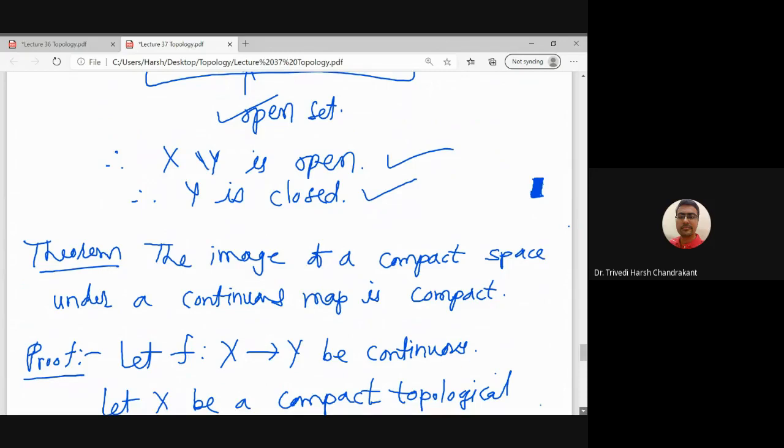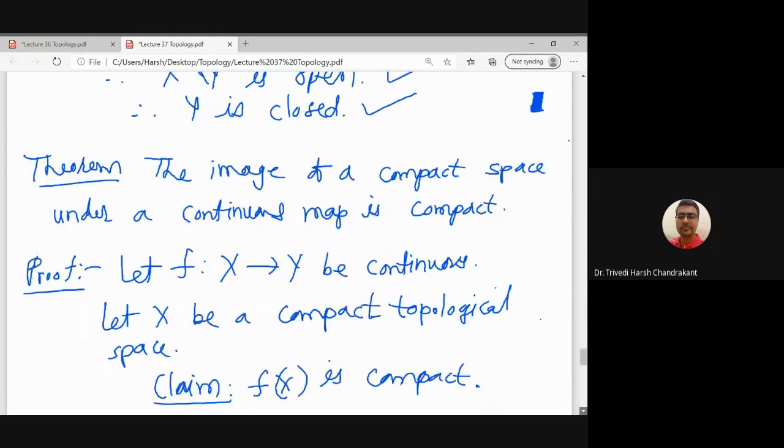Mathematically, what this statement means is that if I have a continuous function f from X to Y, where X and Y are topological spaces, and Y is not necessarily a subspace, it is another topological space other than X. And if I assume the domain space capital X is compact, then the image is compact.